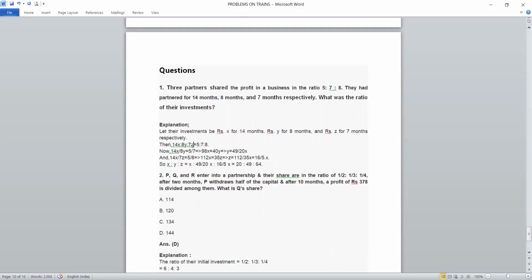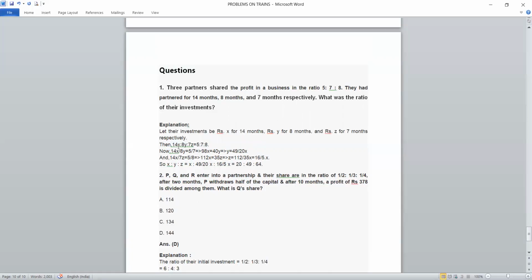We obtain this ratio, then we have to equate it with the ratio given in the question regarding the profit share. So this is also the profit share, and they gave the profit share. By equating these, we can obtain the equation.